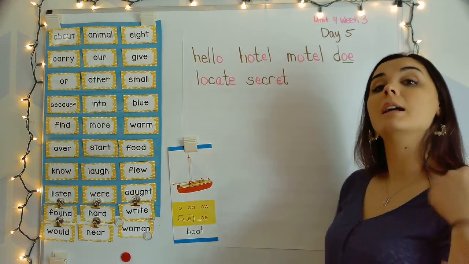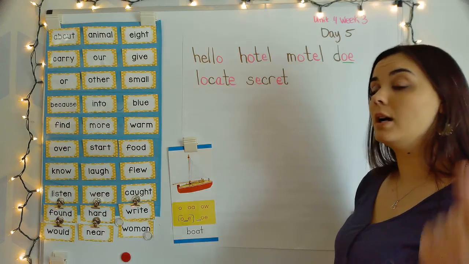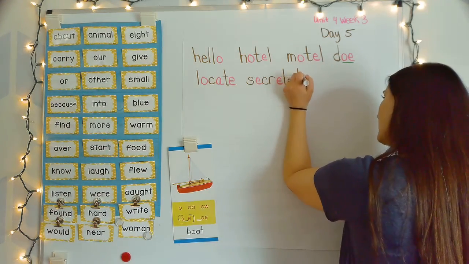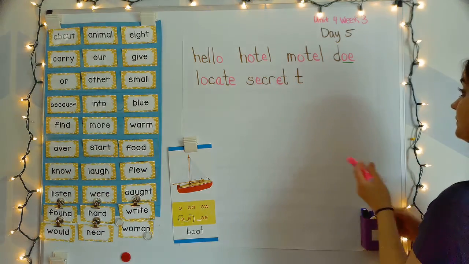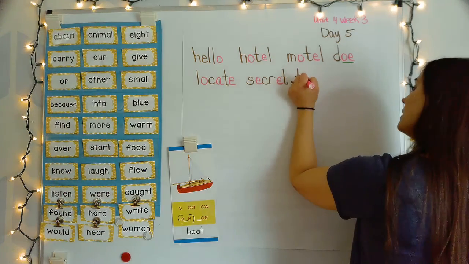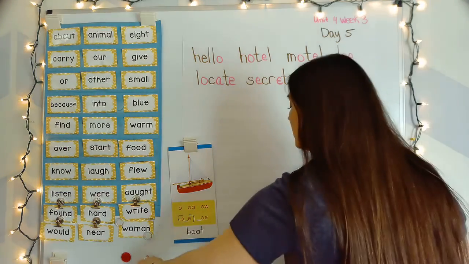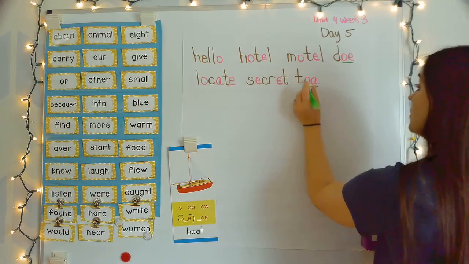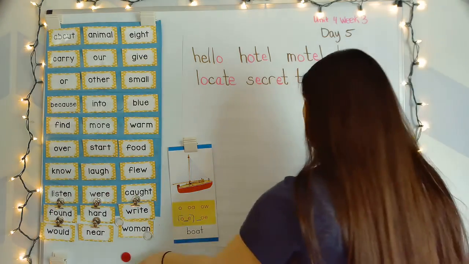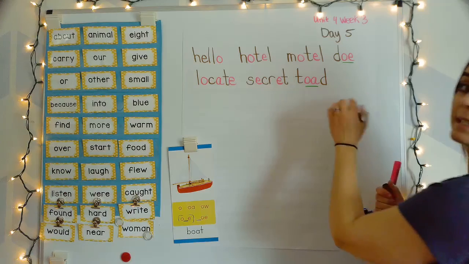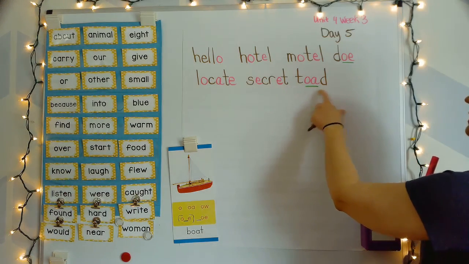Toad. Your turn. T, o, d. Toad. T says t. O, A, a vowel team working together to say that long O sound. T, O. And D says d. T, o, d.